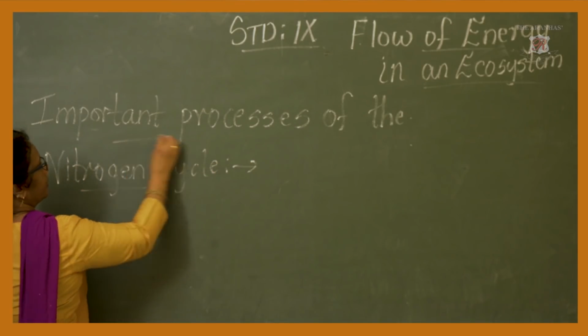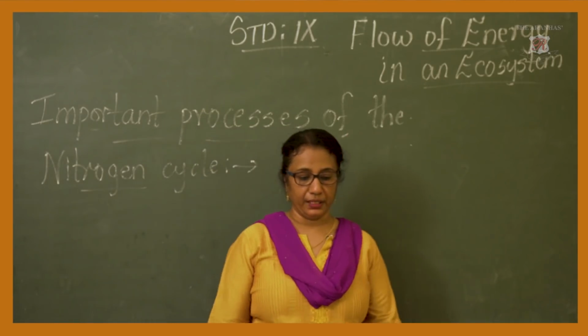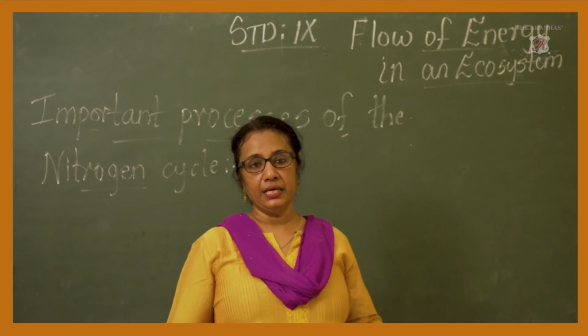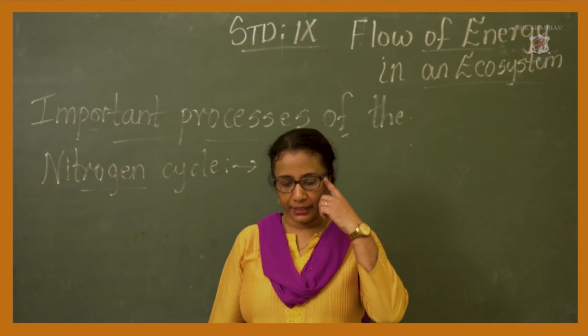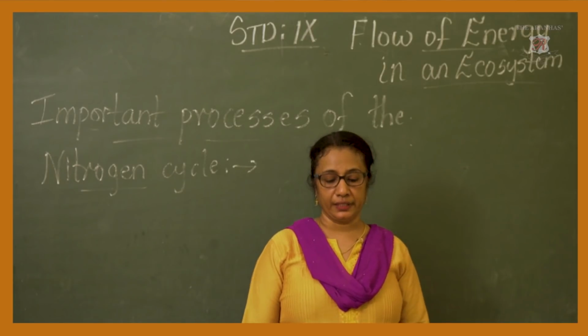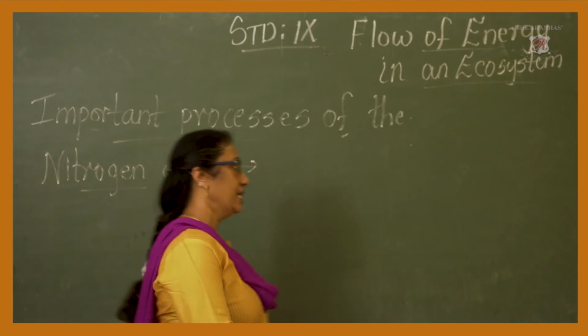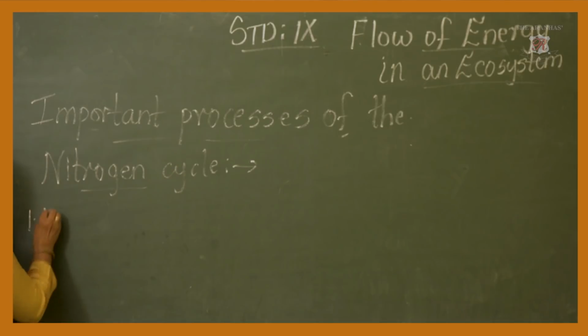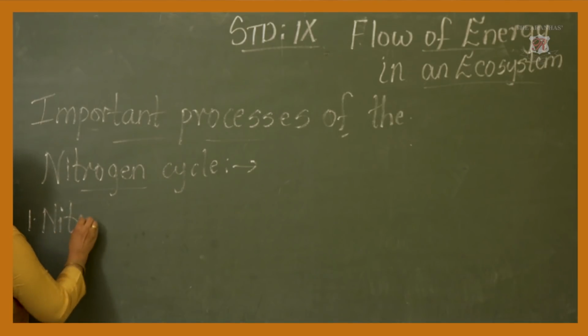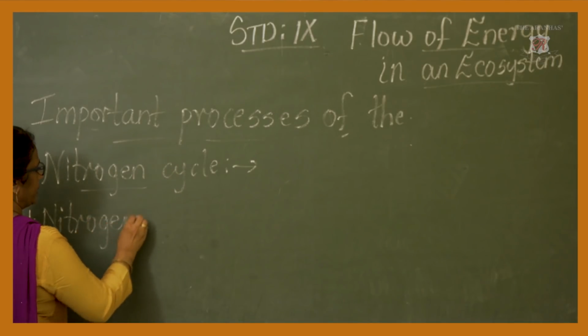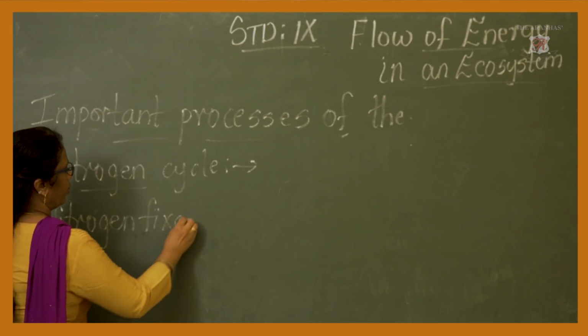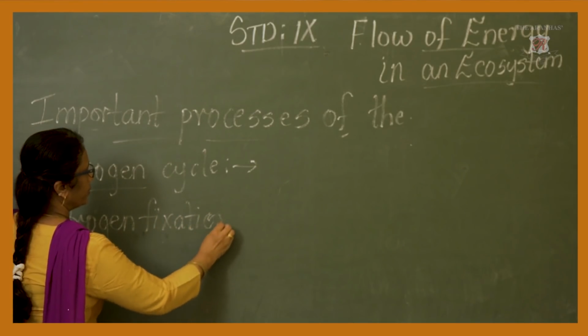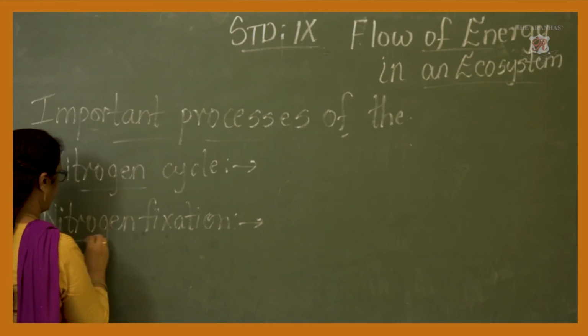Let us see which are the important processes. The major processes involved in the nitrogen cycle: the first one is nitrogen fixation. I just told you in short where you are able to see these nodules, and gave you an example so that you remember.